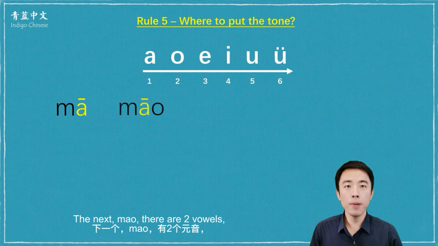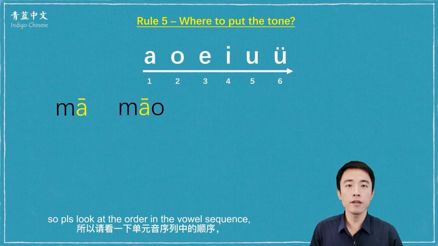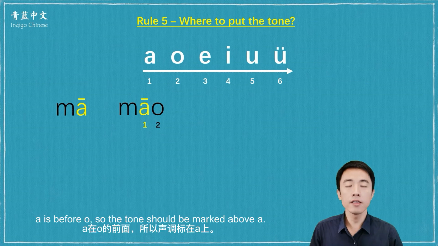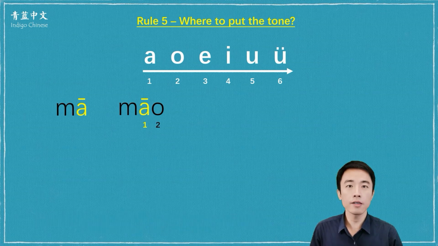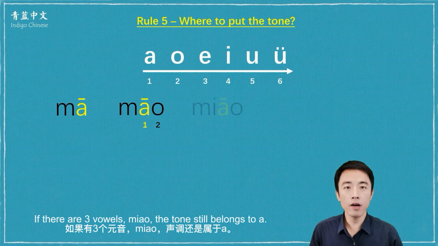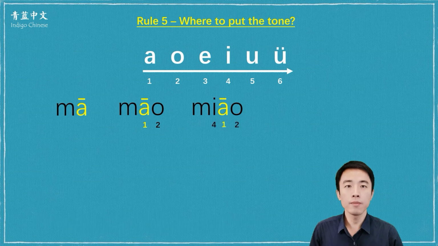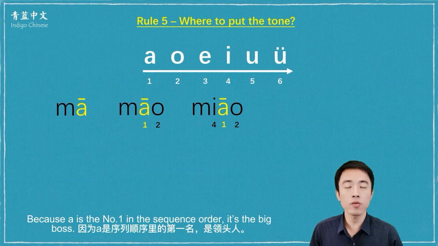The next, mao, there are 2 vowels, so please look at the order in the vowel sequence. A is before o, so the tone should be marked above a. If there are 3 vowels, miao, the tone still belongs to a, because a is the number 1 in the sequence order. It's the big boss.